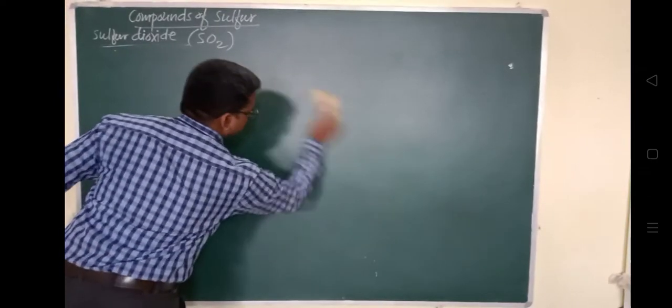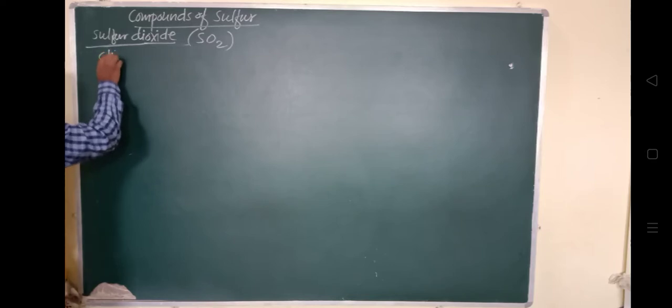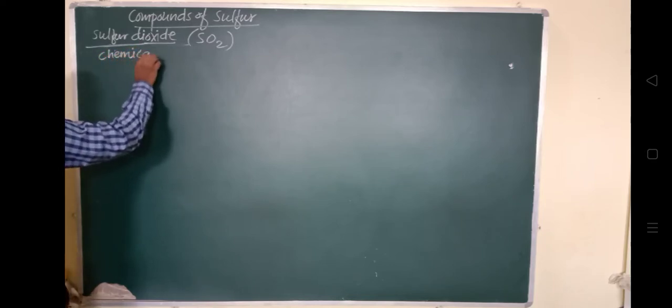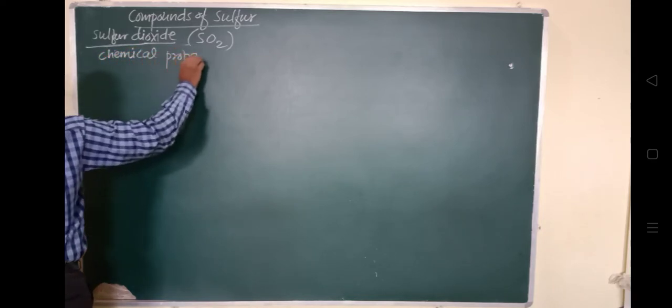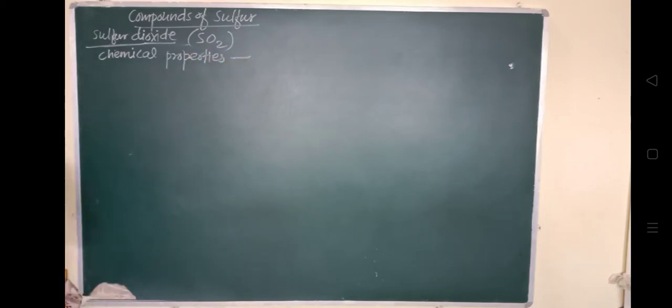Chemical properties of sulfur dioxide. When it reacts with different substances, for example when sulfur dioxide reacts with chlorine in the presence of charcoal as a catalyst, it forms sulfuryl chloride. So SO2, sulfur dioxide, reacts with chlorine.